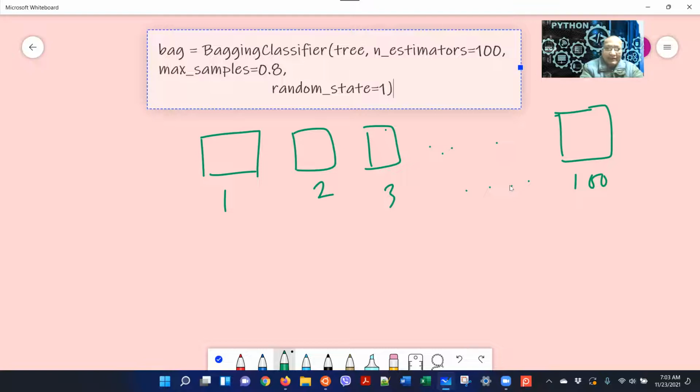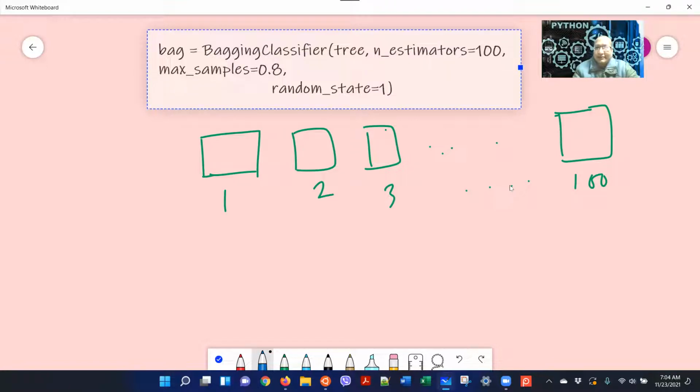Each one is a what? Can you guess which model it is? Each one is a model, 100 models. Estimator means model, and model means estimator.